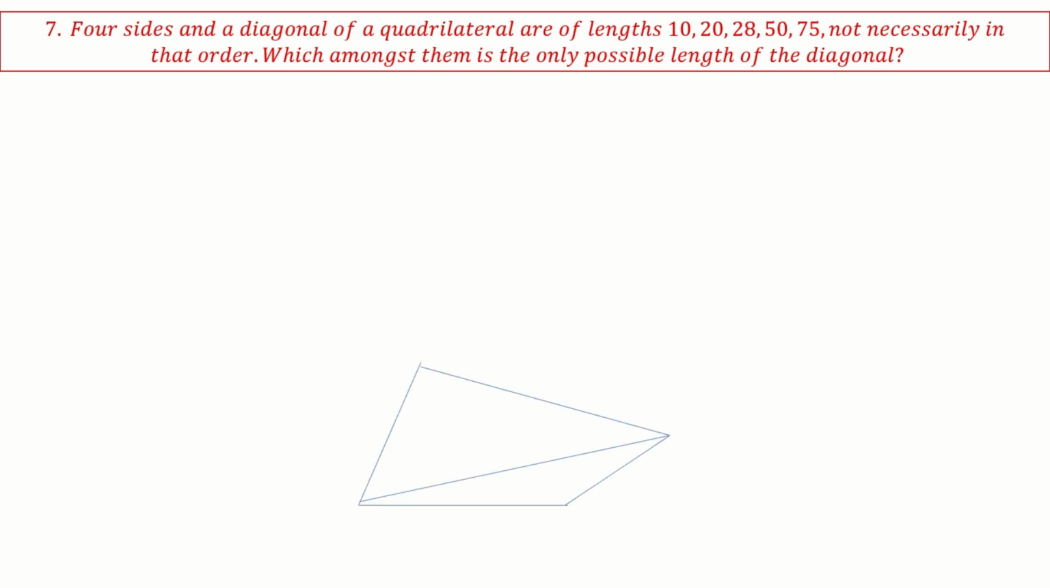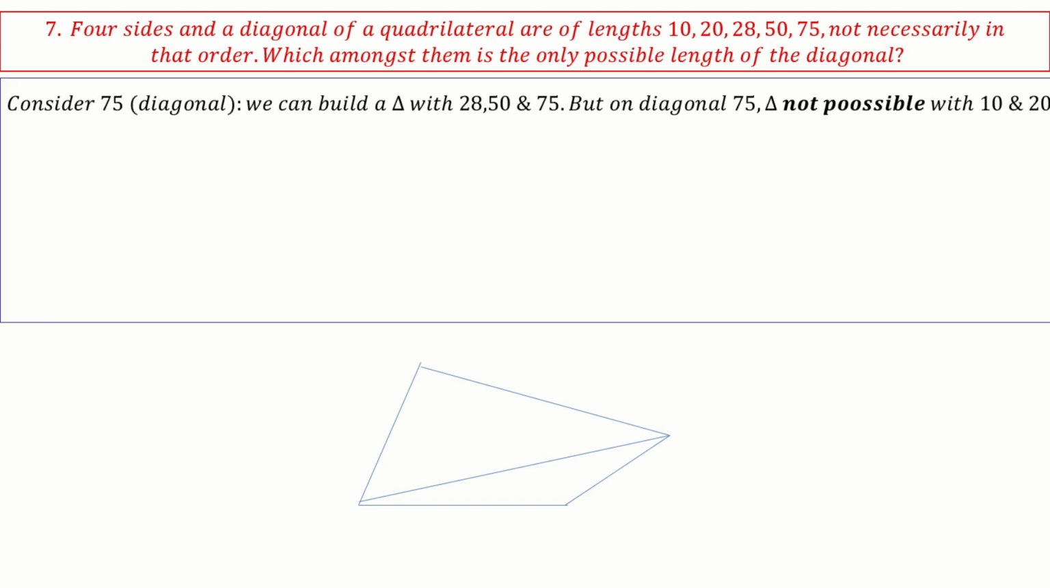So let's see. This is how a quadrilateral looks. We need to put values on these sides and the diagonal. If you see, the diagonal is cutting the quadrilateral into two triangles, so you can apply two triangle conditions to make sure that the numbers satisfy these conditions. So first, consider 75 as the diagonal. If 75 is the diagonal, then you can put any number here. If you put 50 and 28 here, 28 and 50.